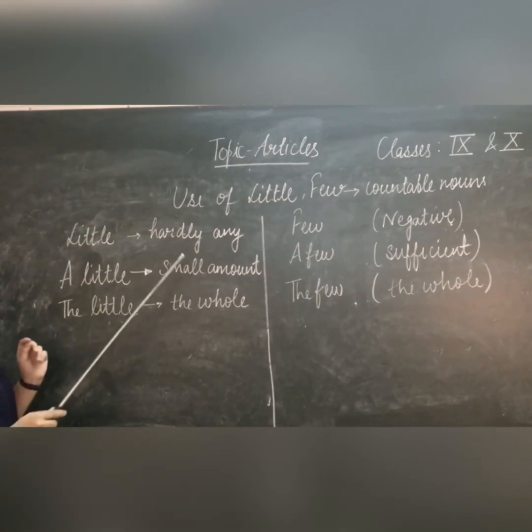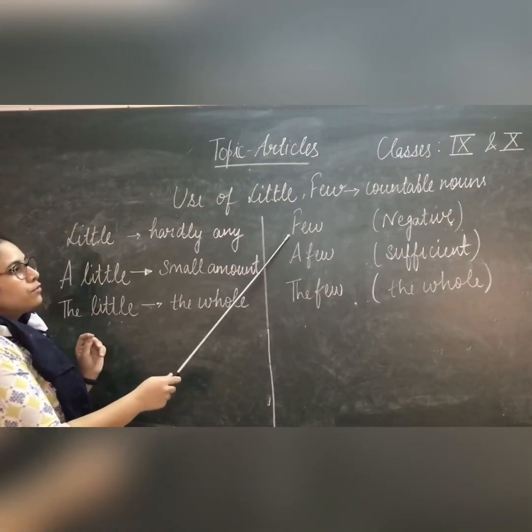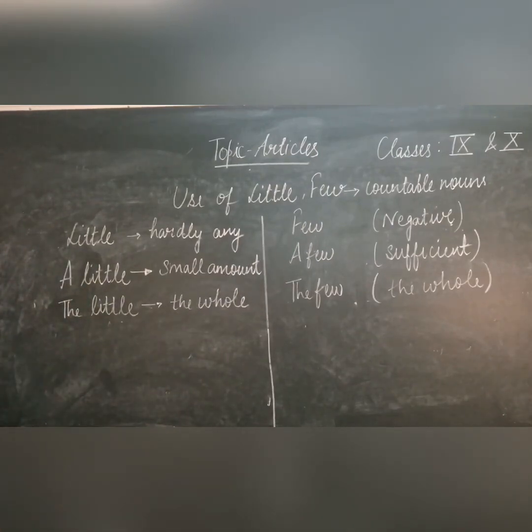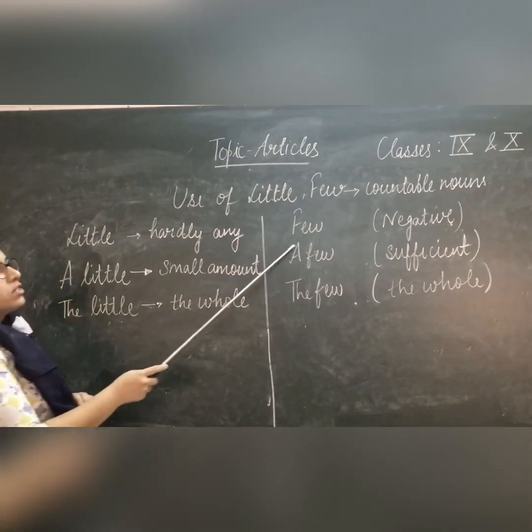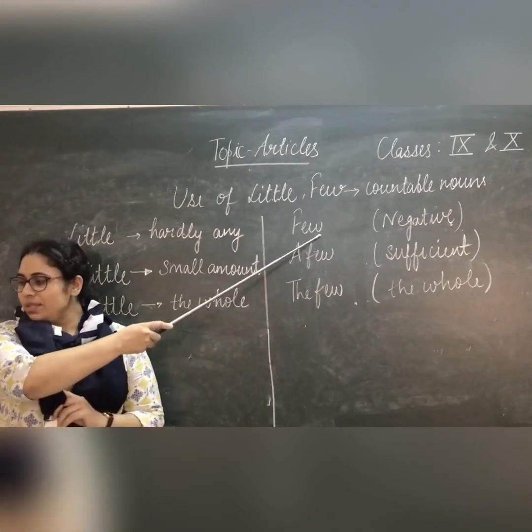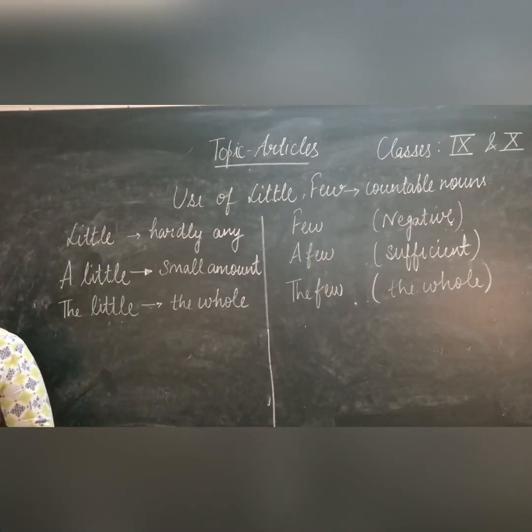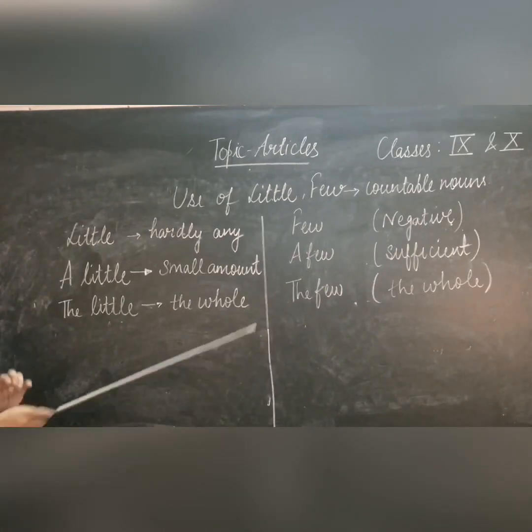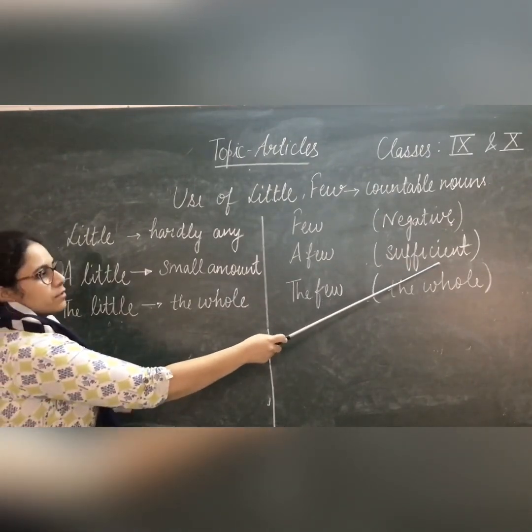So in the same way we have the word few. Few means something that is in negative meaning, that is not sufficient. Example is, during hard times few people come forward to help. Means hardly any people. There might be no one. Next is a few, that is sufficient.